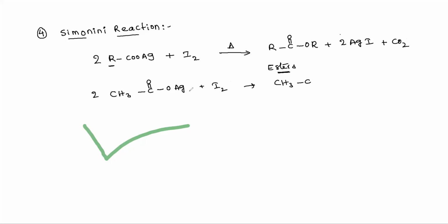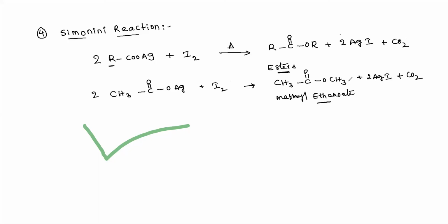This produces CH3C(=O)OCH3, methyl ethanoate. It is the ester, and its IUPAC name is methyl ethanoate. The byproducts are silver iodide, AgI, and CO2.